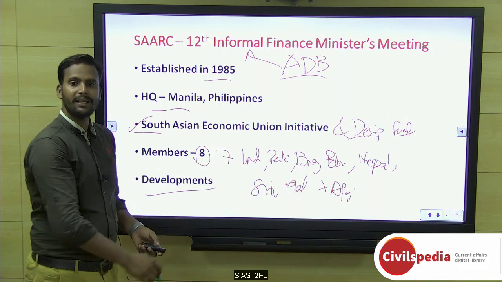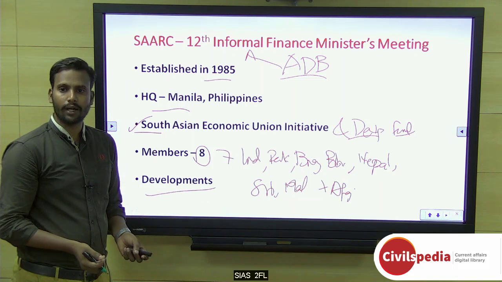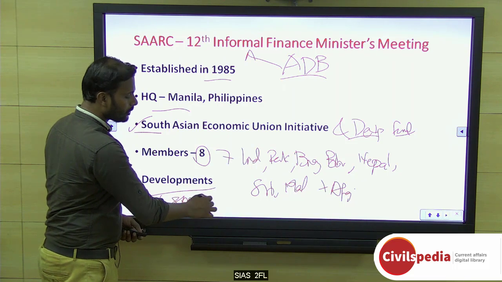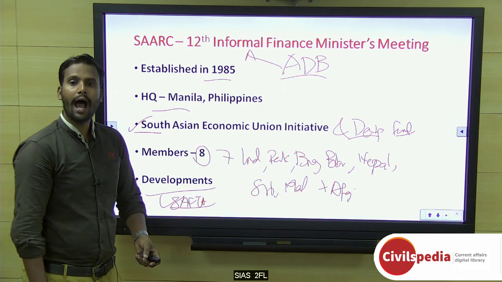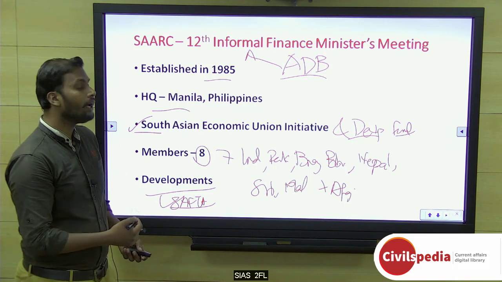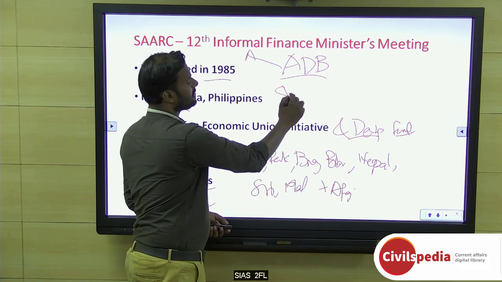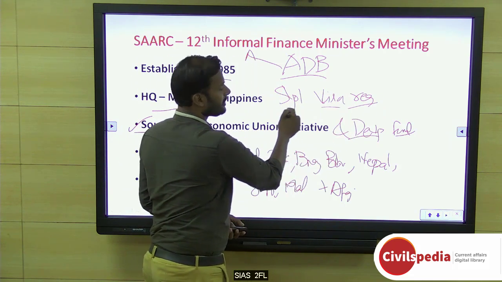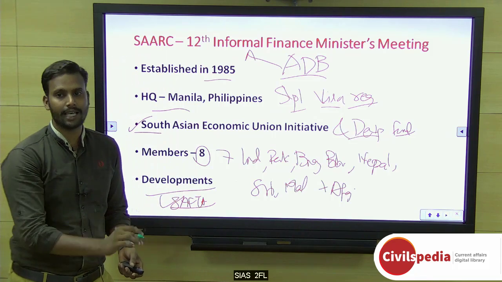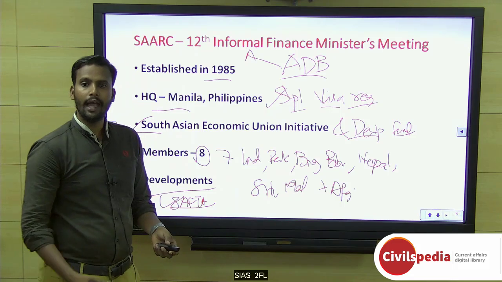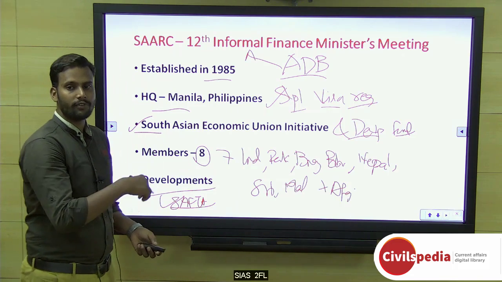So what are the developments happening overall in the SAARC? There is SAFTA, the South Asian Free Trade Agreement, which has been imposed, and we are trying to work on it for free movement across all SAARC. And also there is a special visa regime. That means some special category people will be given an easy visa regime or no visa regime. So this is one of the important things. And when you see, within the SAARC, there are a lot of things happening.